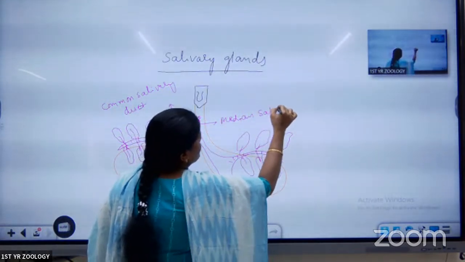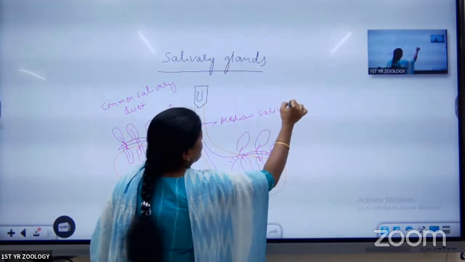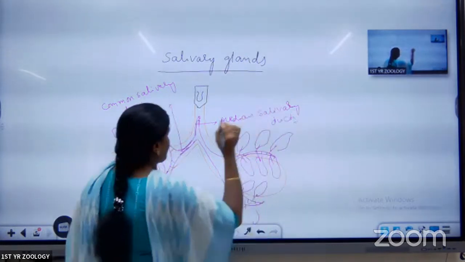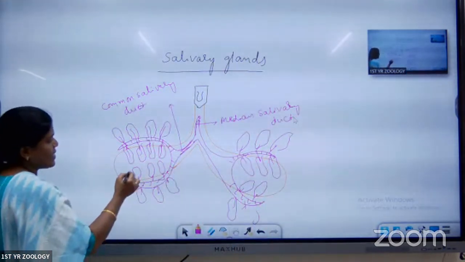Next, the yellow bag-like structures are there.